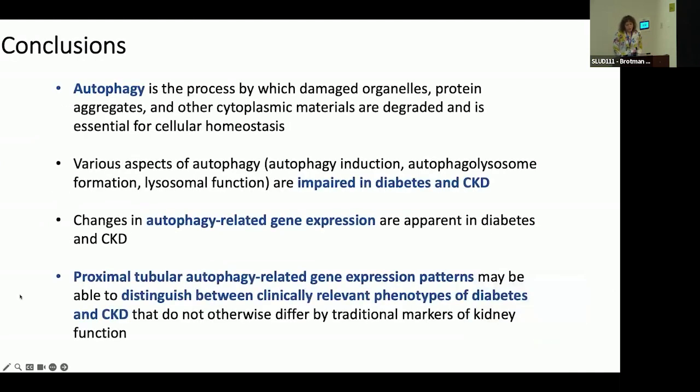To conclude, autophagy is a process by which damaged organelles, protein aggregates, and other cytoplasmic materials are degraded. It's essential for cellular homeostasis. Various aspects of autophagy, induction, autophagolysosome formation, and lysosomal function, are impaired in diabetes and CKD. Changes in autophagy-related gene expression are apparent in diabetes and CKD. And from the results of the clustering work, proximal tubular autophagy-related gene expression patterns may be able to distinguish between clinically relevant phenotypes of diabetes and CKD that do not otherwise differ by traditional markers of kidney function.